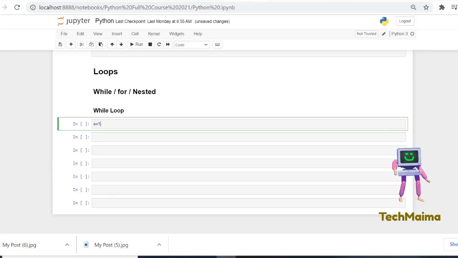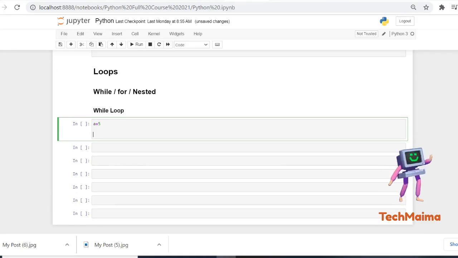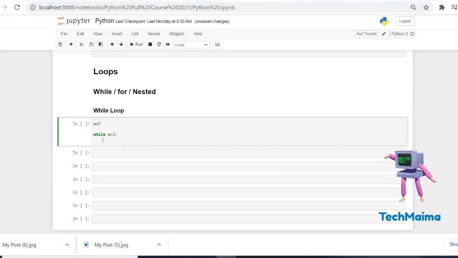Just assume that I'm giving a equal to 5, while a greater than 2, print hello. When a value is greater than 2, then it will print hello. So actually it is greater than 2 here because I have given 5.